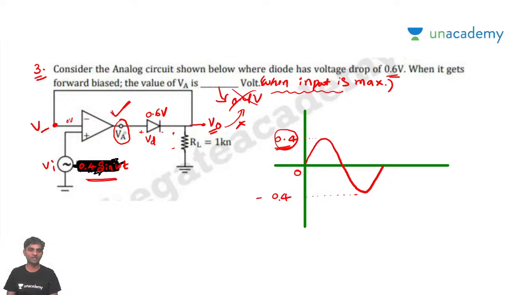He asked the value of VA, or some voltage here, VOD kind of thing he will be asking. So in the examination, I think it was clearly mentioned as VOD, right? Output of the diode voltage kind of thing he asked. So this is what they asked. Third question, and the answer was 1 volt.